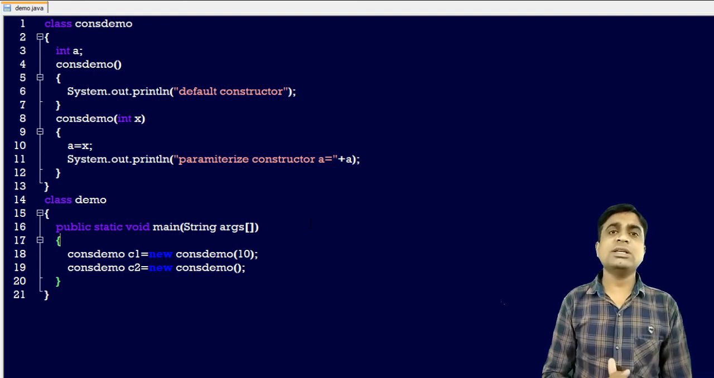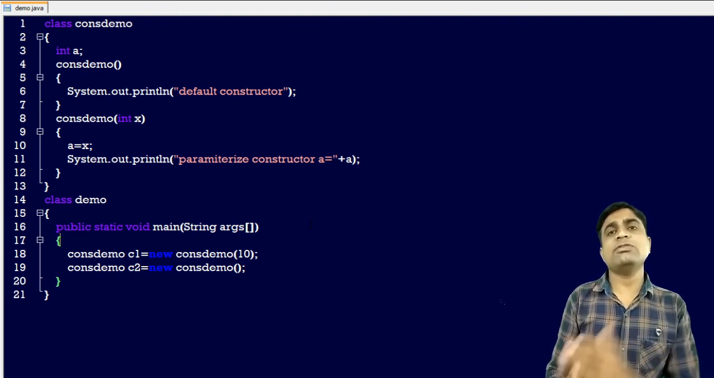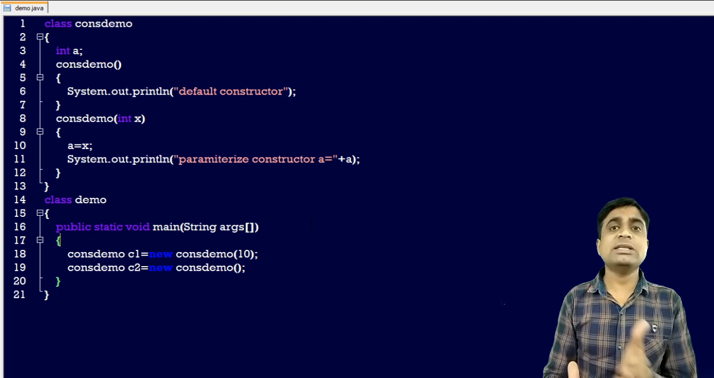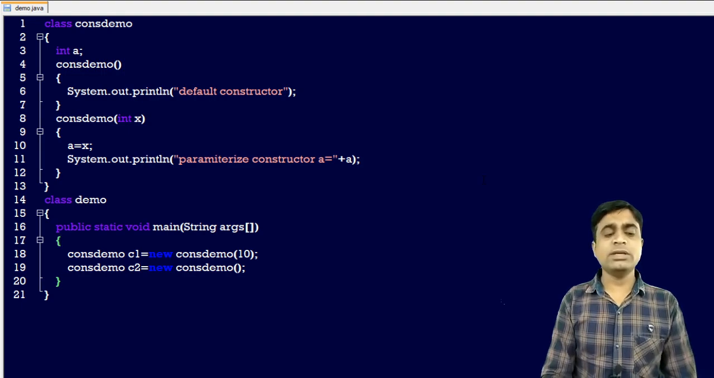So this is an example of the parameterized constructor, or you can say multiple constructors. There are different types of constructors: default constructor, parameterized constructor, as well as constructor overloading. We can overload a constructor, we can create multiple constructors with the same name but different signatures. So this is an example of multiple constructors. I hope you understand all the programs of today's session. So this is the end of the programming session.